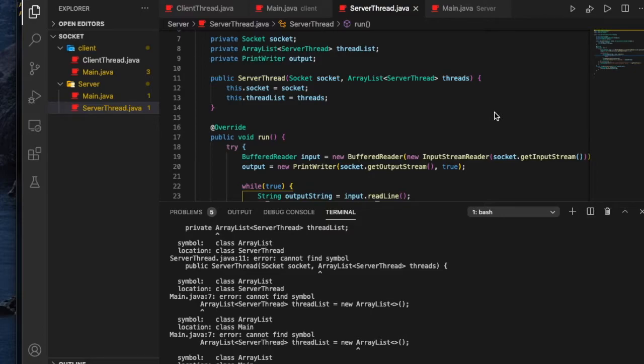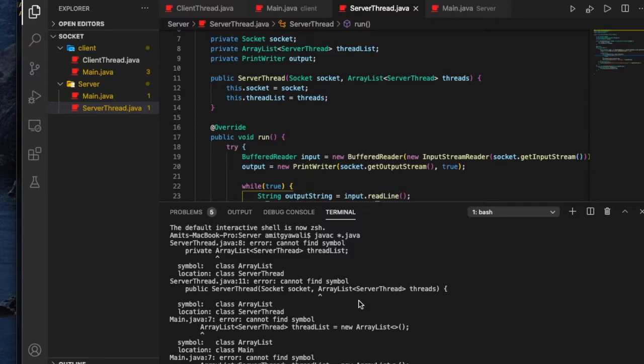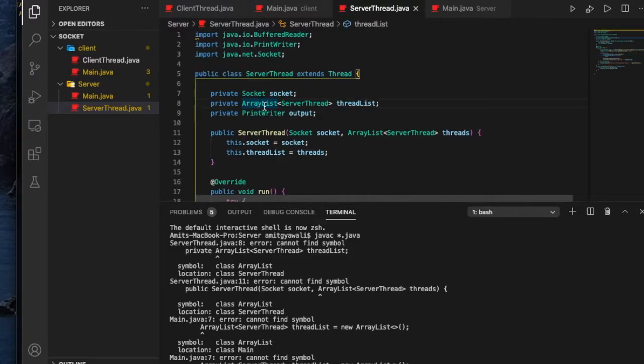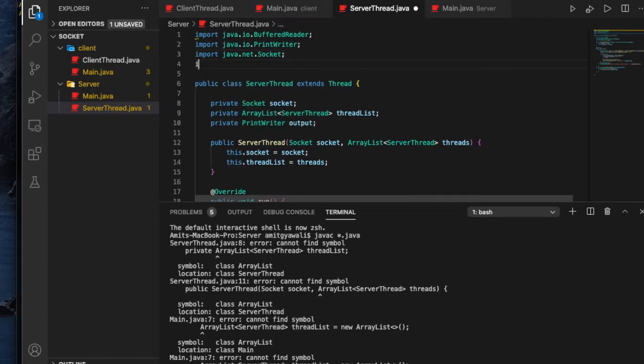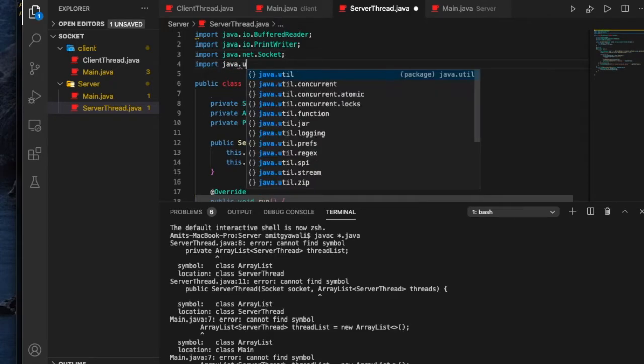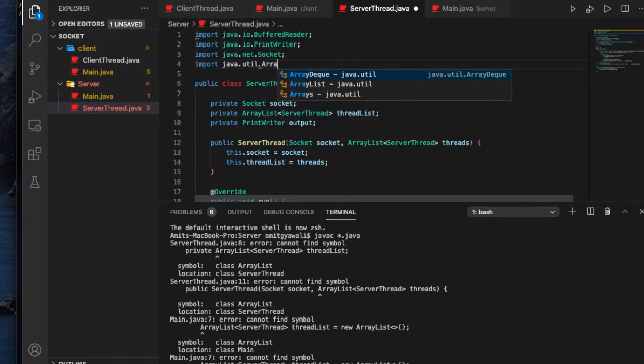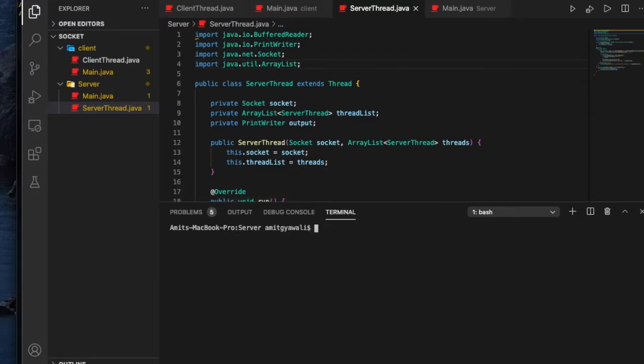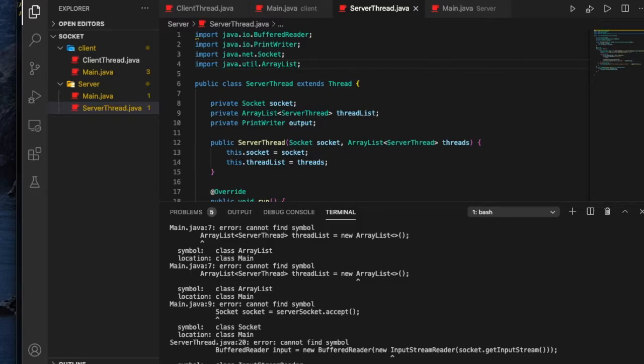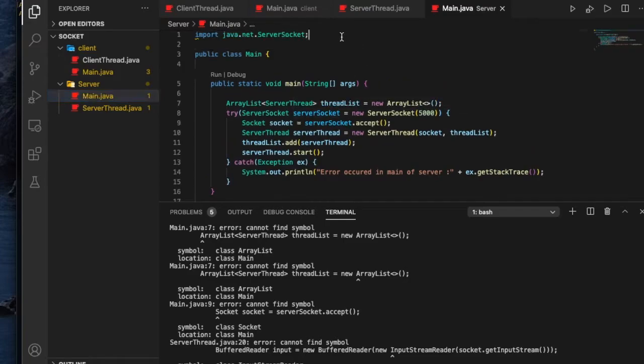Alright, so I'll just import array list manually here in Java the tutorial.arraylist. Okay, done. Let's run the program again. So still there is error, so I haven't imported that on our main.java file too. Okay, just import it in here too.